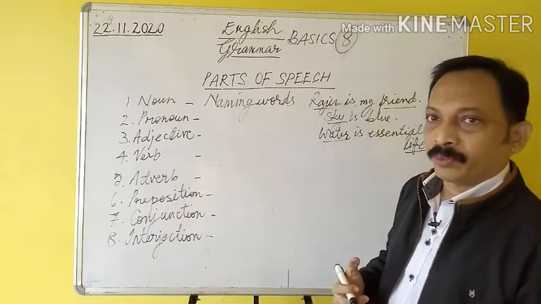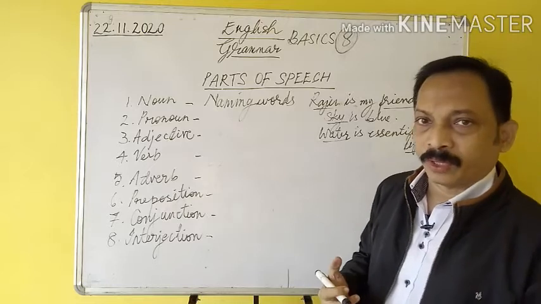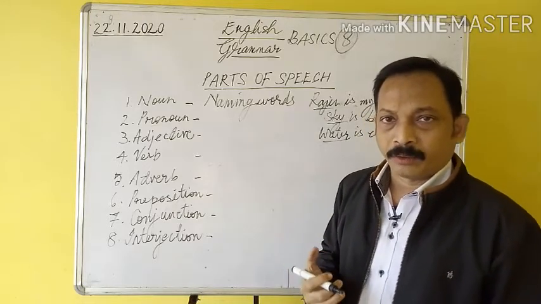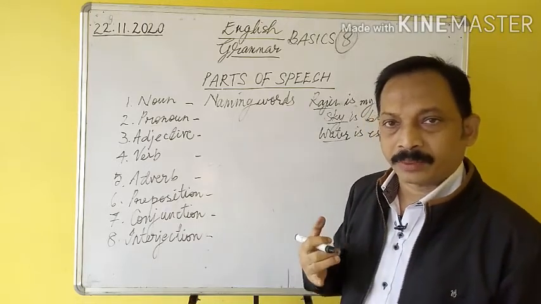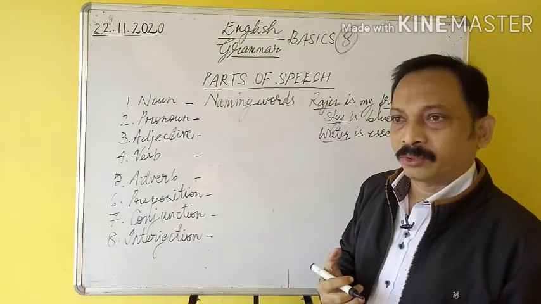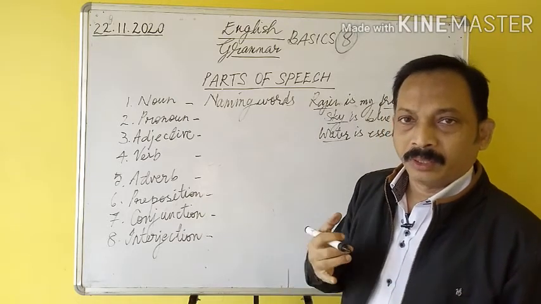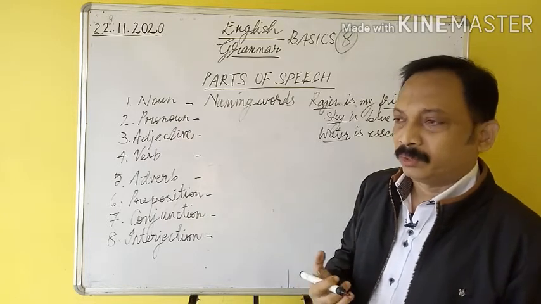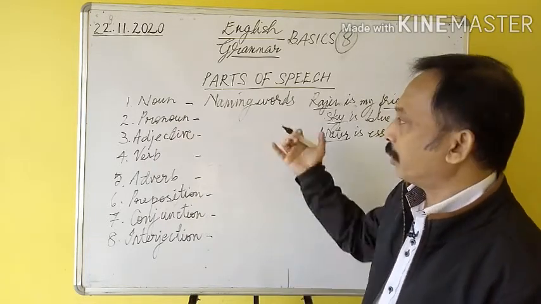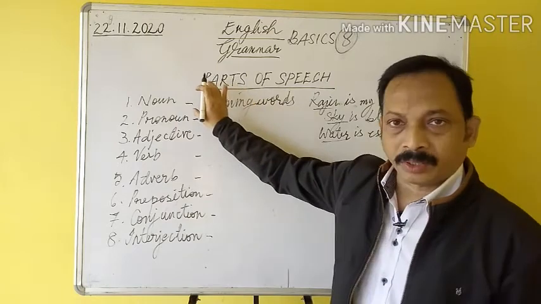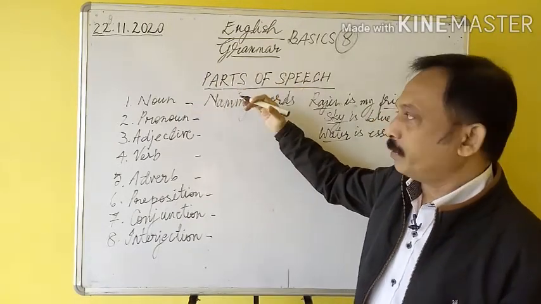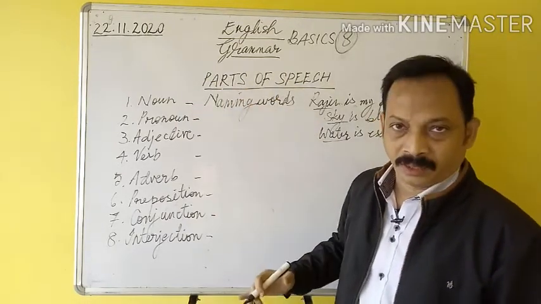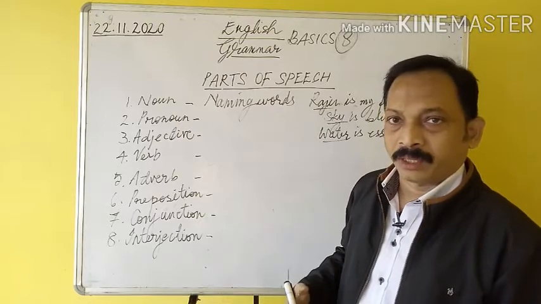Okay? So, we have got different kinds of nouns. Common noun, proper noun, material noun, collective noun, and abstract noun. Also, nouns can be countable or uncountable, or simple or compound. These are the different classifications of noun. We are not going into these classifications now. We will be studying all these things in detail in the coming classes.